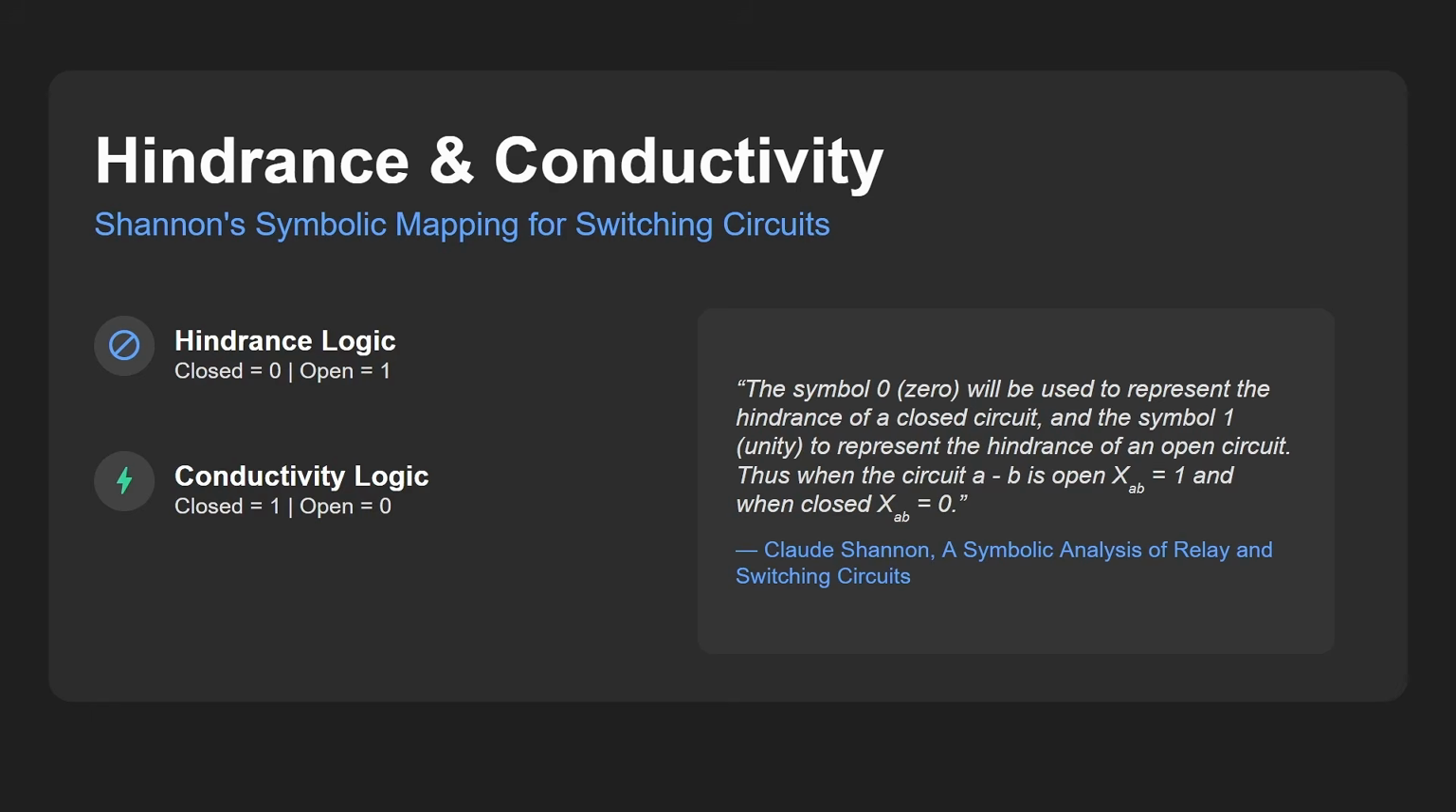So the symbol 0 will be used to represent the hindrance of a closed circuit. So it's 0 when there's current flowing through it, and the symbol 1 to represent the hindrance of an open circuit. That's when the circuit AB is open, it's got a value of 1, and when it's closed, it's got a value of 0. So it's the other way around because he's talking about hindrance, not of conductivity. However, he does mention in the paper that you could express it in either way. Today, we're more used to expressing it the other way around, but fundamentally, what he defined here was the same thing, just looking at it from hindrance rather than from conductivity.